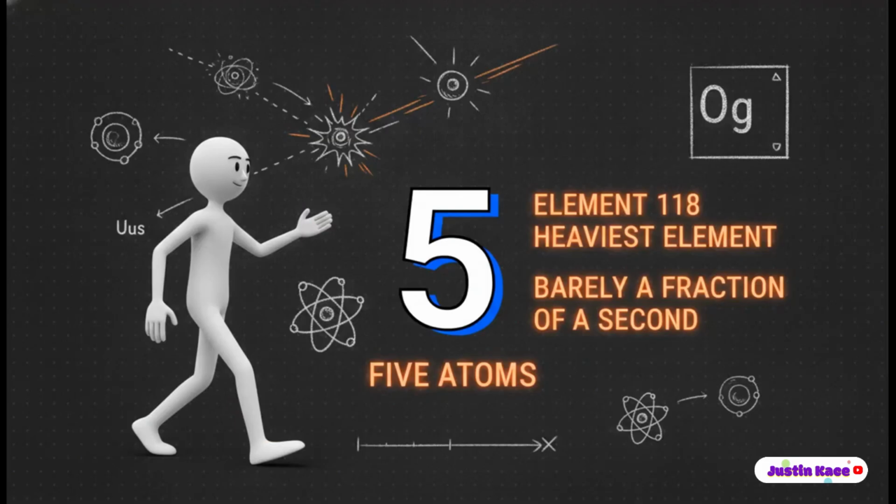But the ultimate glitch, that goes to Oganesson, element 118. This is the heaviest element currently known to humanity, and it doesn't even exist in nature. To get it, scientists had to forcefully smash lighter atoms together in massive particle accelerators. And throughout all of human history, we have only ever managed to produce about 5 individual atoms of Oganesson. 5 atoms, that's it. And they existed for barely a tiny fraction of a second before decaying back into nothingness.